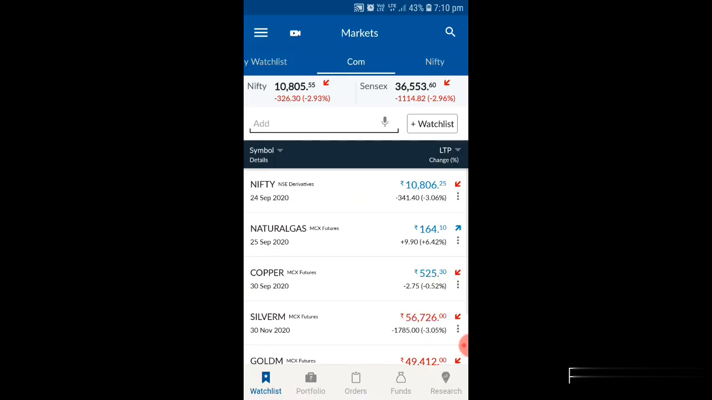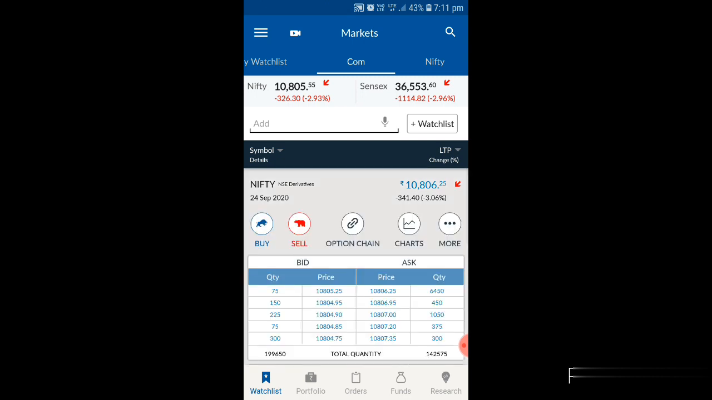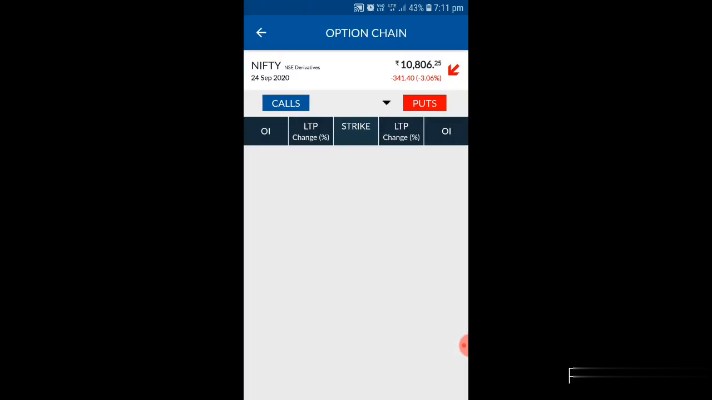Okay, let us come to the topic. Today I am going to explain how to select the strike price in Nifty. The first thing is that we have to add Nifty future to your watch list. Once you add Nifty future to the watch list, you can see there is an option chain. Just click on the option chain.